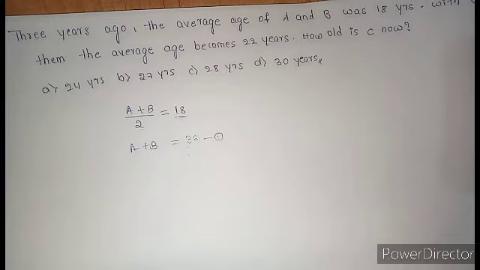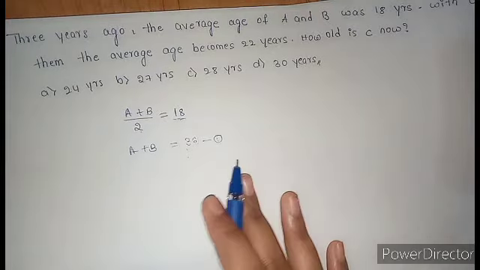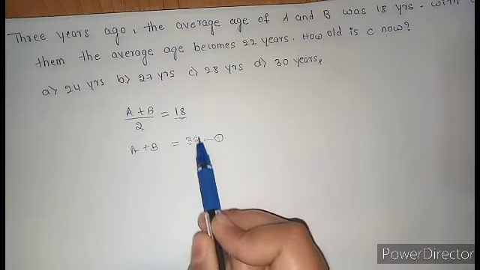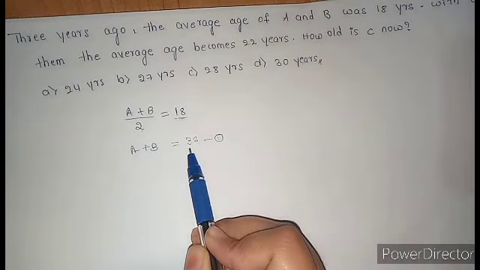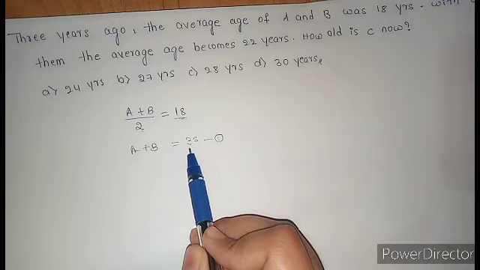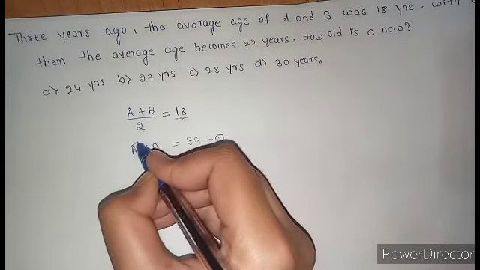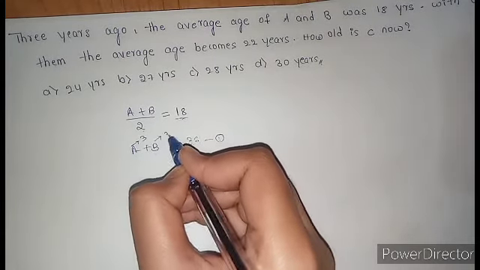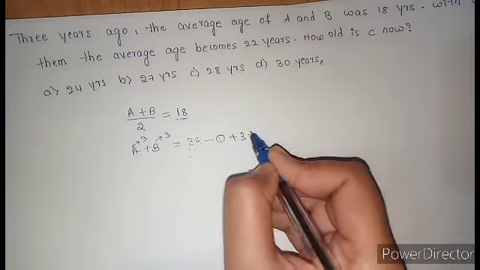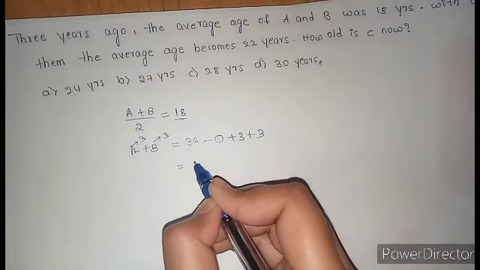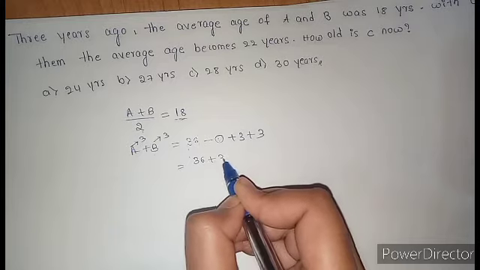Like that itself, if the sum of age of A plus B before 3 years is 36, then what is their present age? Now we need to add 3 years for each person, 3 plus 3. 36 plus 3 plus 3.